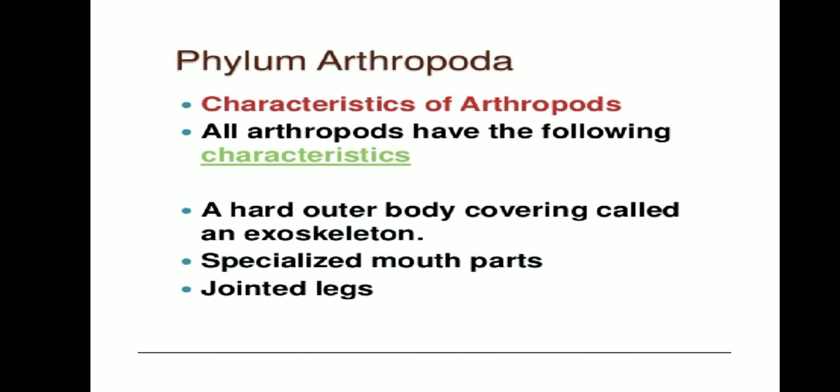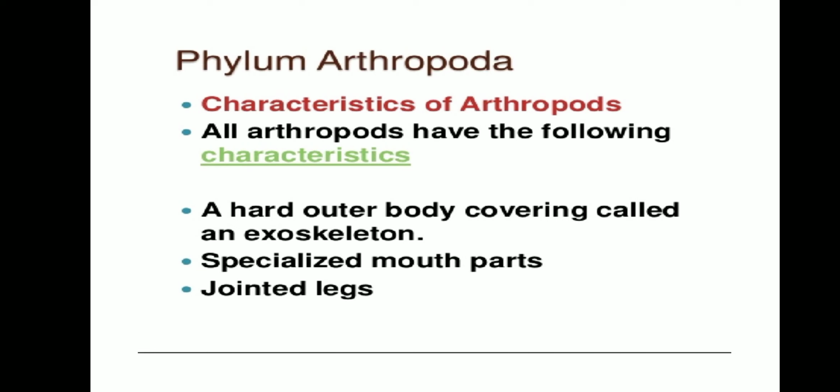And these organisms have got a hard body covering called exoskeleton. The organisms which have a hard outer skeleton have an exoskeleton. This exoskeleton is made up of chitin and is shed periodically as the animal grows.